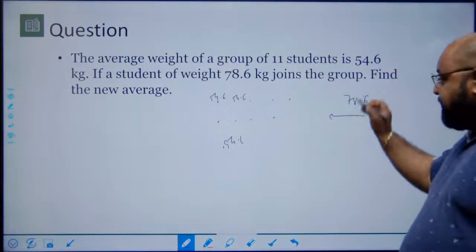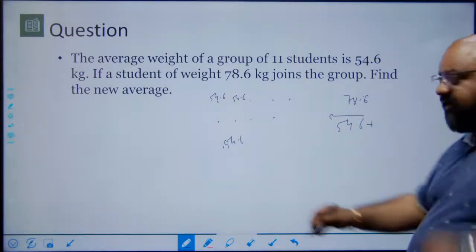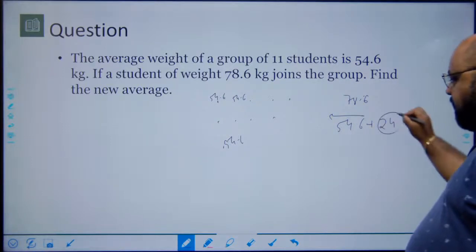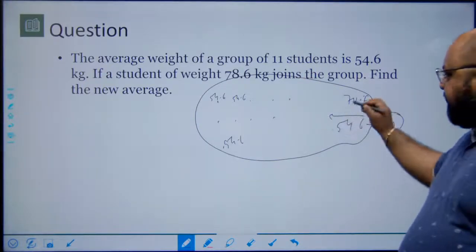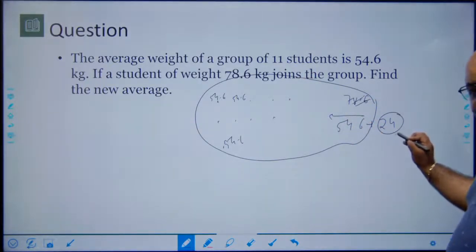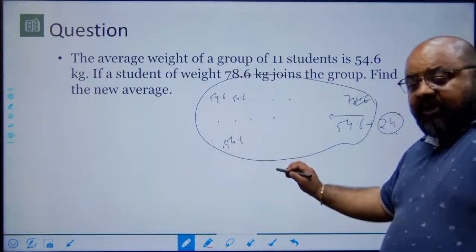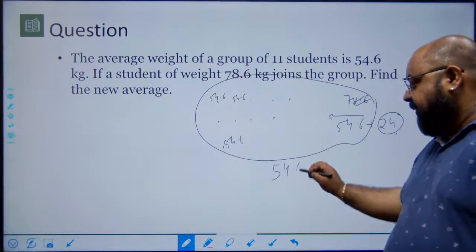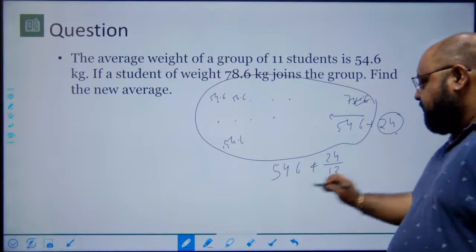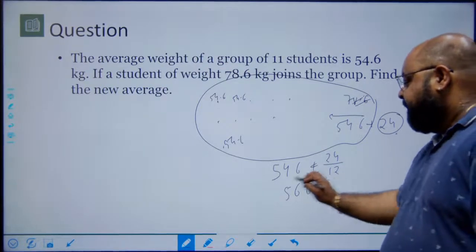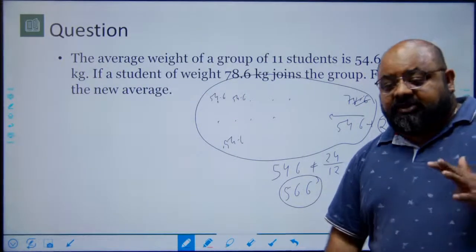What is the extra that he has? He has a weight of 54.6, which is the average or the value with each one of them, plus an extra of 24. So when I include this person in the group of 12, each of them will have 54.6, plus there will be this 24 extra. This 24 will now get distributed amongst the 12 people, and therefore I say the new average will simply be 54.6, because this is what everyone has, plus the 24 divided amongst 12 people, which is 2, and therefore the average becomes 56.6. Right? The amount of calculation reduces drastically.